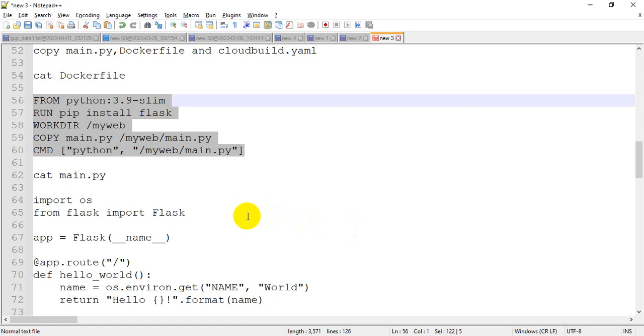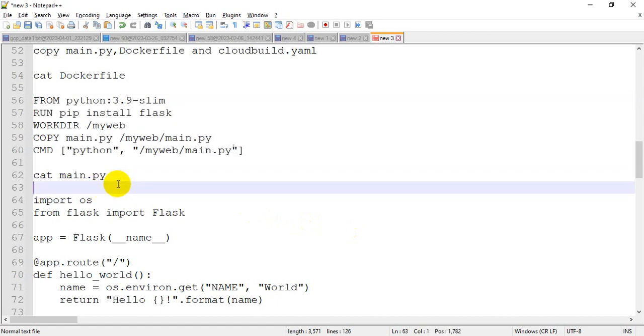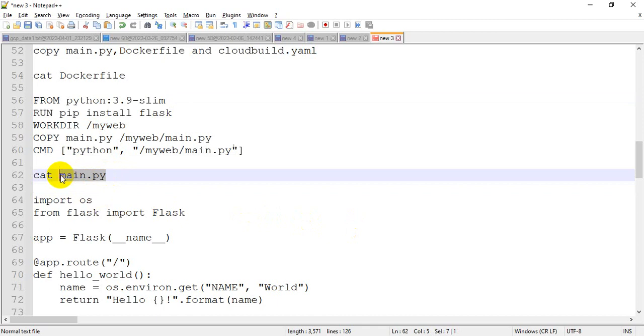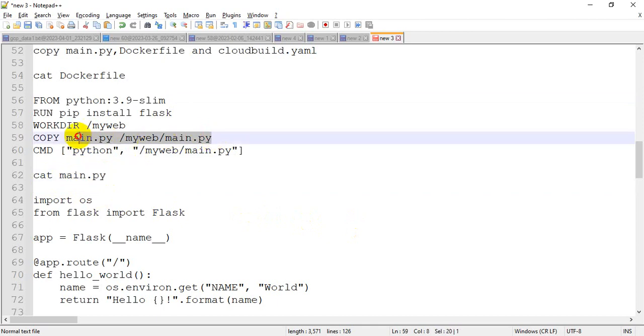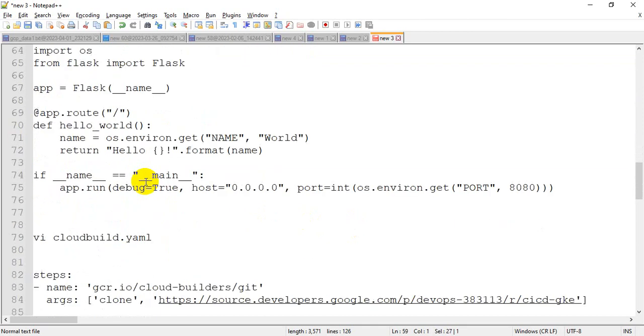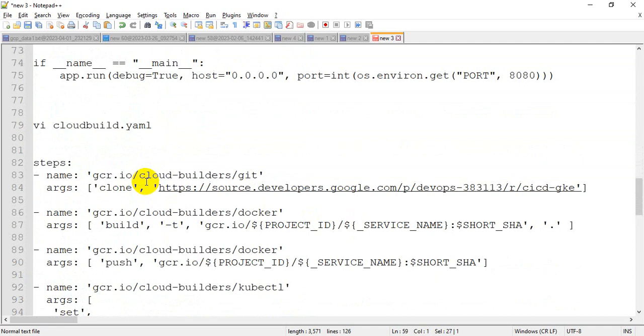So the Dockerfile has been created, and main.py is created. This main file is copied inside this directory. Now we have to create the cloudbuild YAML file.